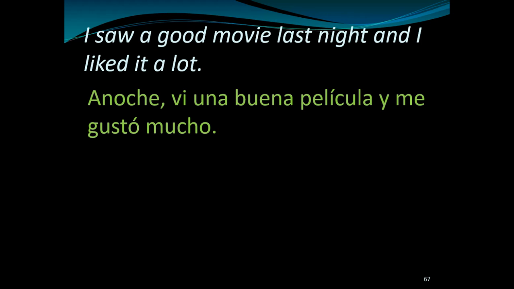I think it sounds a little better in Spanish if you put it here. Let me ask you this. In English, which sounds better? I saw a good movie last night, or last night I saw a good movie. Do you have a preference on those two? What's the difference? Well, you might want to emphasize when you saw it by saying, last night I saw a good movie. Or you might want to emphasize the idea that you saw a good movie by saying, I saw a good movie last night. And the emphasis is on the movie rather than on when you saw it. It's kind of like that in Spanish, but I think Spanish tends to favor anoche at the beginning a little bit more than English would. But anyway, they're both good.